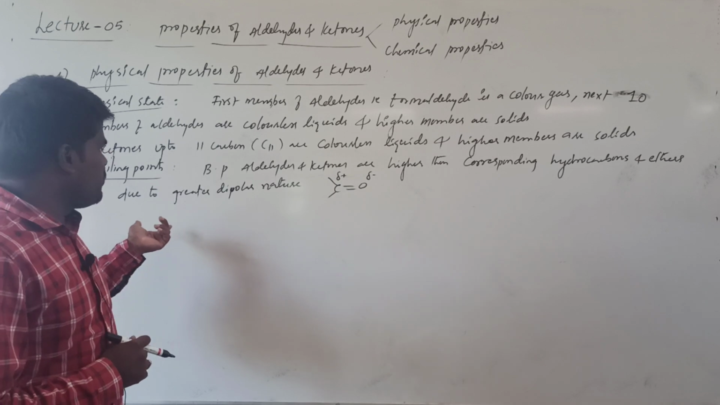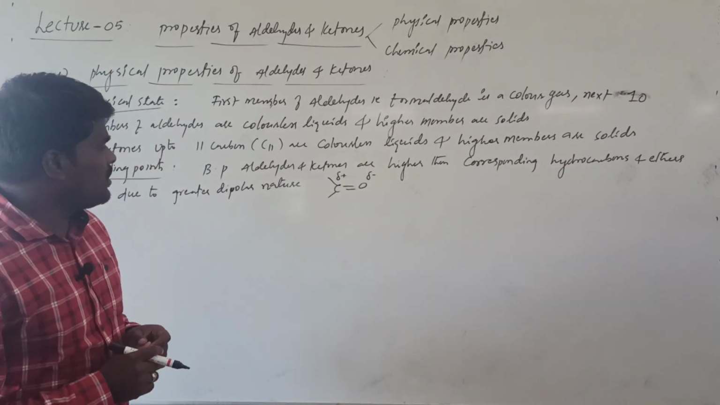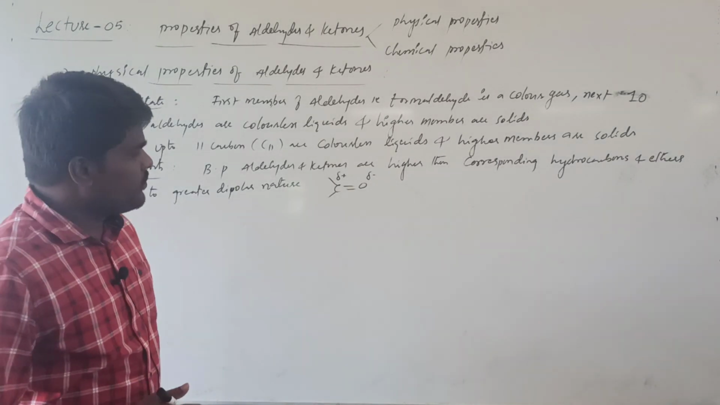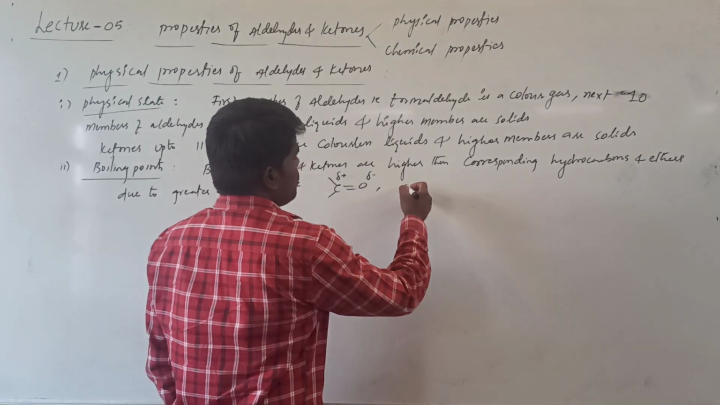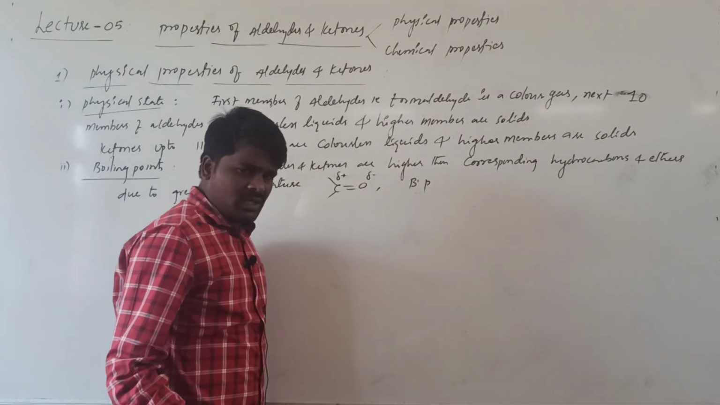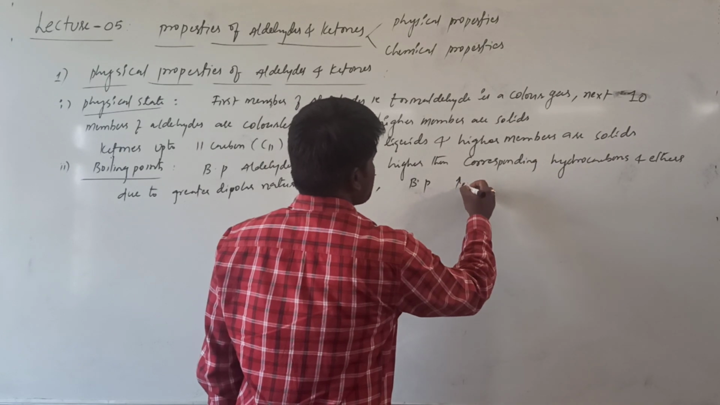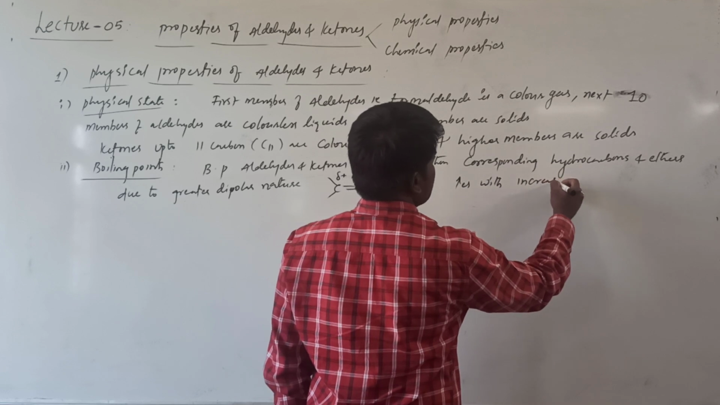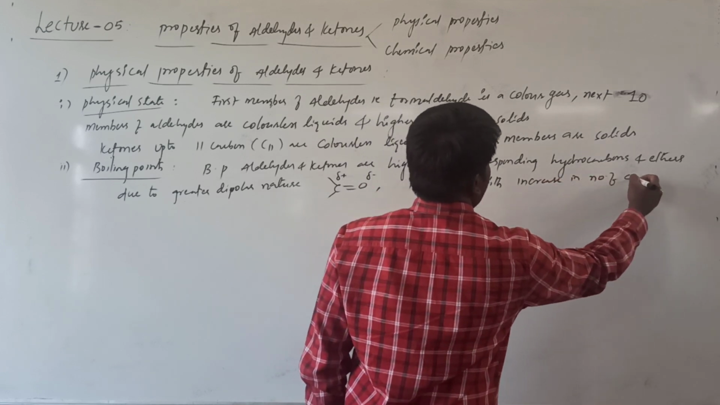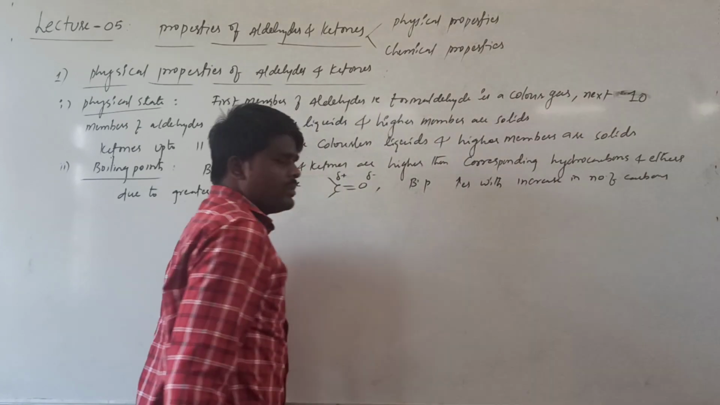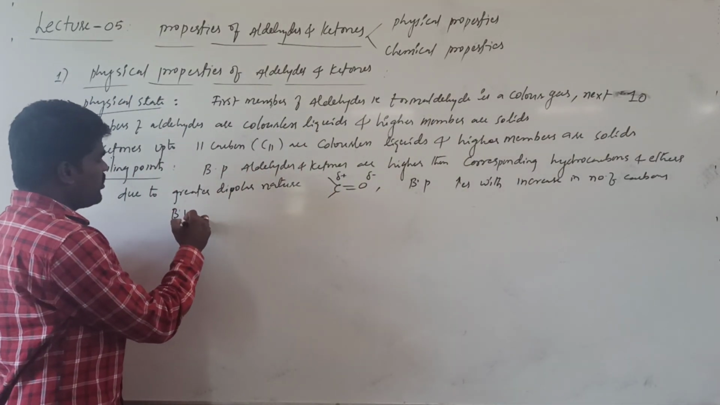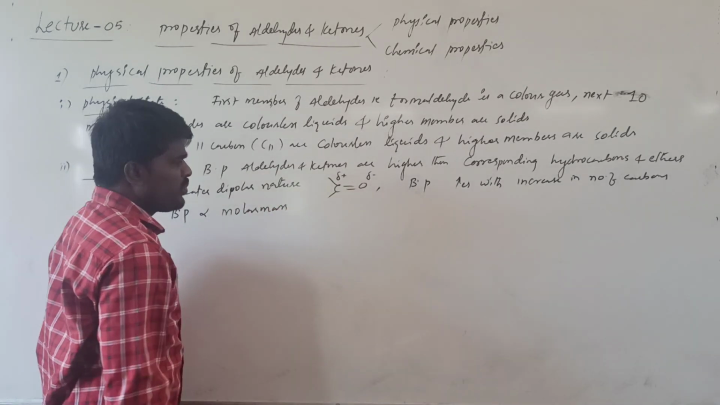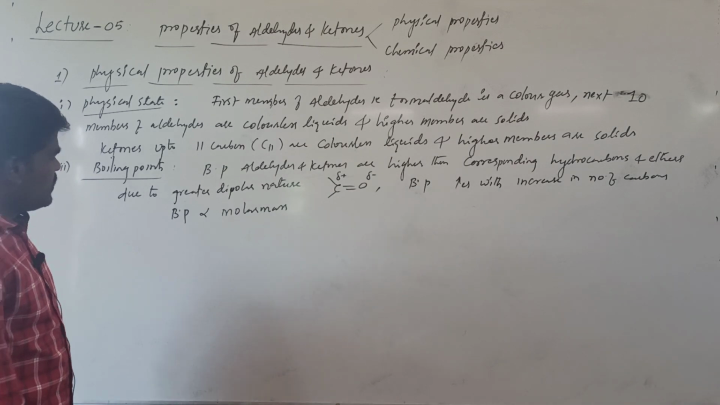If you compare with the comparable molecular masses of hydrocarbons and ethers, the boiling point of aldehydes and ketones is greater than the hydrocarbons and ethers. And among aldehydes and ketones, the boiling point increases with increase in number of carbons. What we can say, boiling point is directly proportional to what? Molecular mass of the compounds among the aldehydes and ketones.